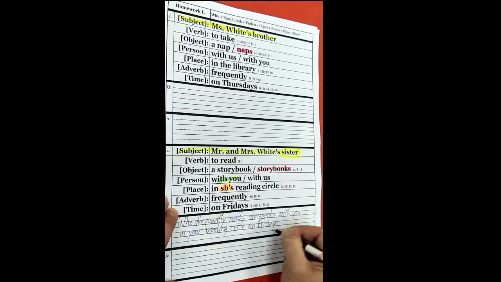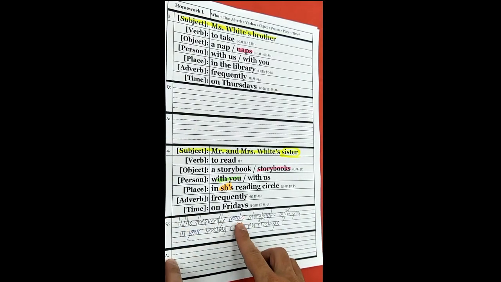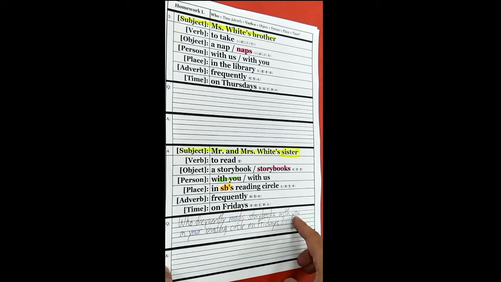Remember, capitalize Friday because it's the name of the day of the week. On Fridays equals every Friday. So, who frequently reads storybooks with you in your reading circle on Fridays? Okay, that's very, very easy.